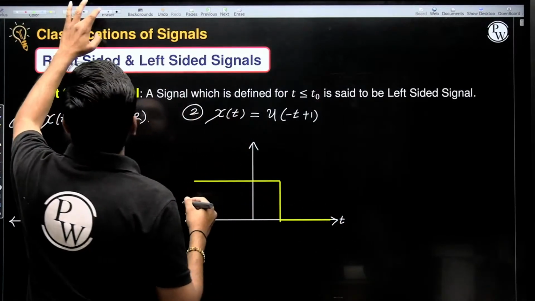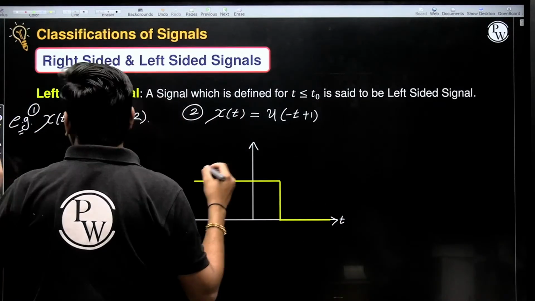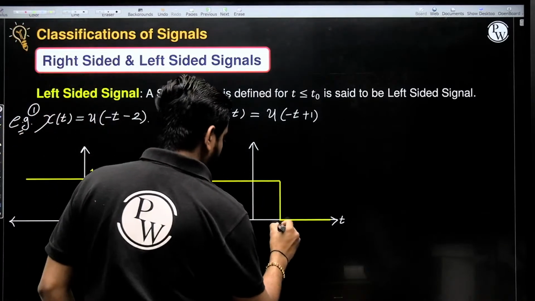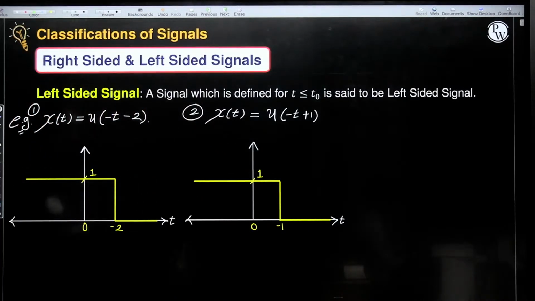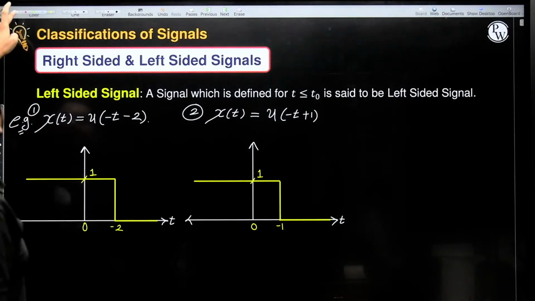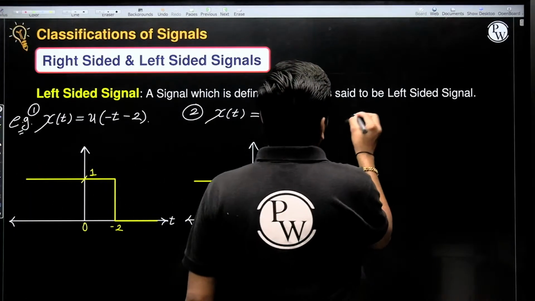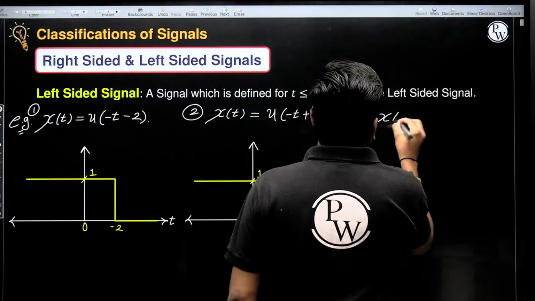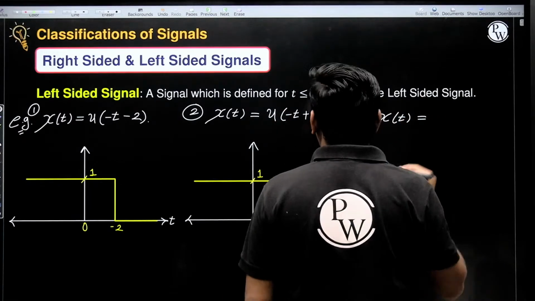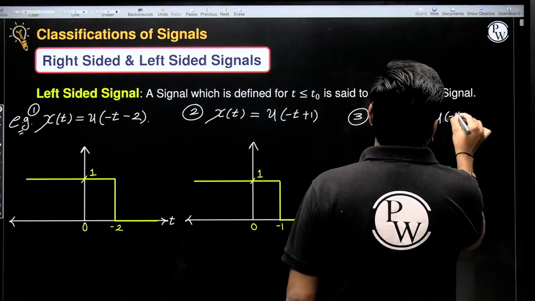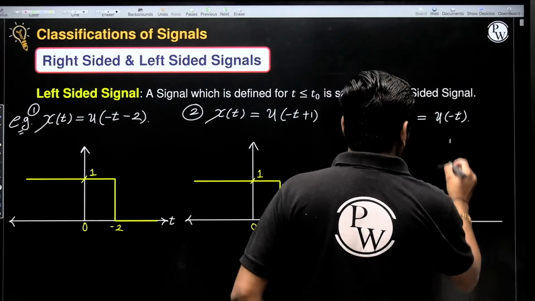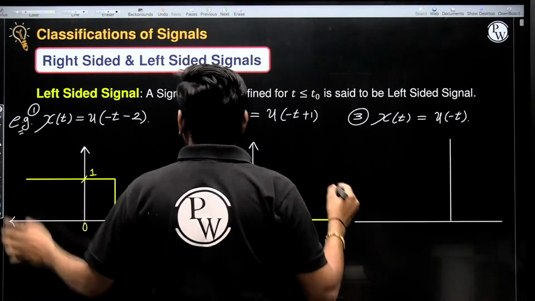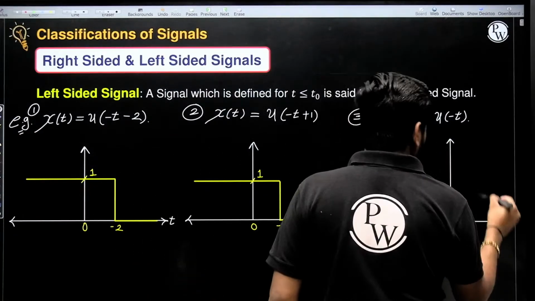So going towards left side starting from t is equal to -1, 0, amplitude is 1 guys, amplitude is 1. Clear to each and everyone? Number 3, suppose x of t is equal to q of minus t. So this is also an example of left sided signal.